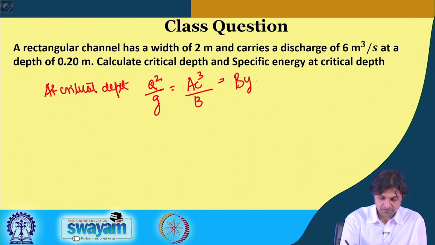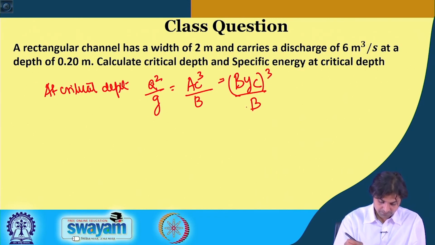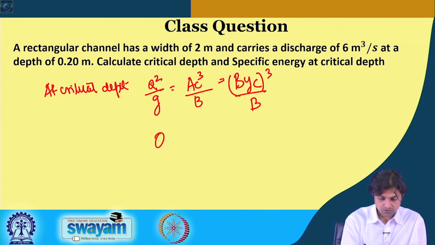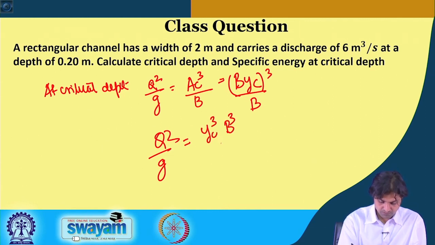So, we write B by C, a whole cube by B. Hence, Q square by G is equal to YC whole cube B cube by small b.